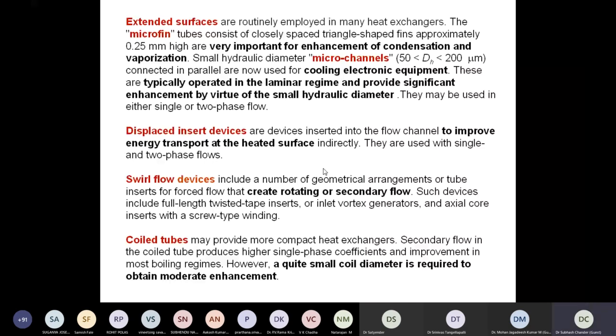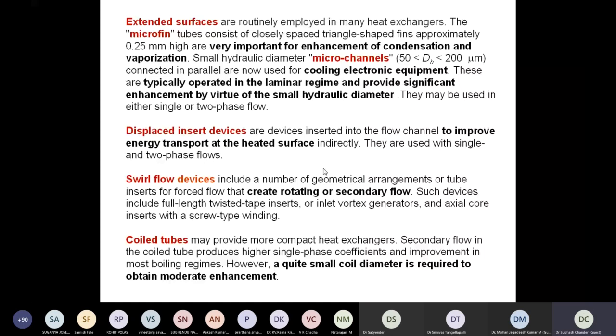We can use another type of device, like displaced insert devices. These are also used in many internal flow applications. Displaced insert devices are devices inserted into the flow channel to improve the energy transport at the heated surface indirectly. They are used with single and two-phase flows, right?